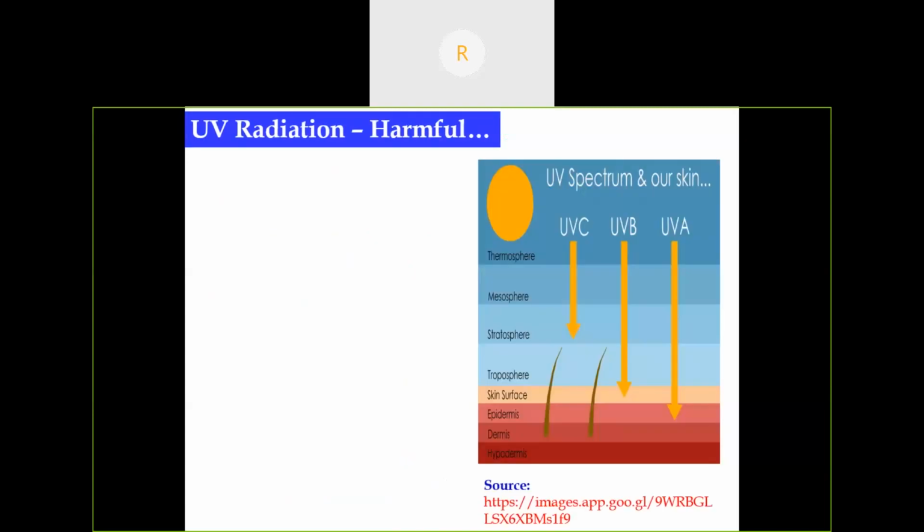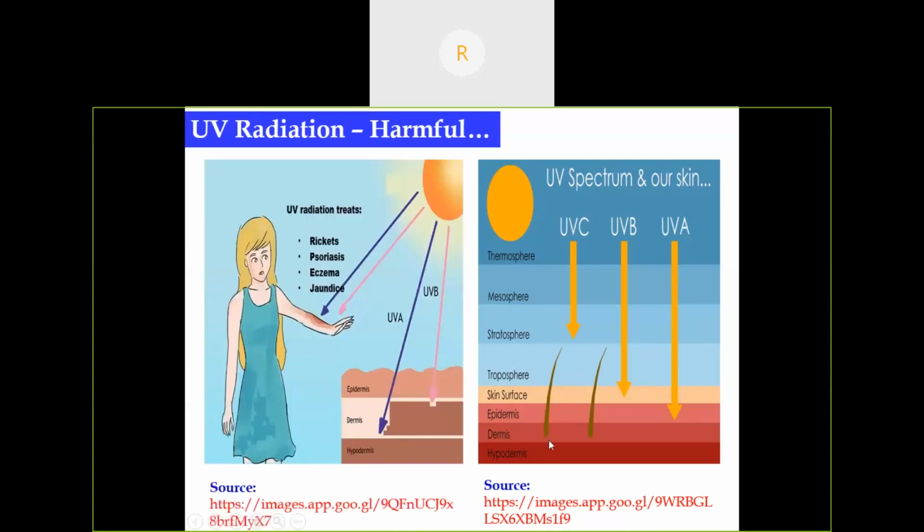As I said earlier, UVC radiation is absorbed in the stratosphere itself by the ozone molecule. Then UVB and UVA radiation reach the Earth's atmosphere. Our skin consists of 3 layers: epidermis, dermis, and hypodermis. UV radiation treats some conditions like rickets, psoriasis, eczema, and jaundice, but it also has harmful effects.